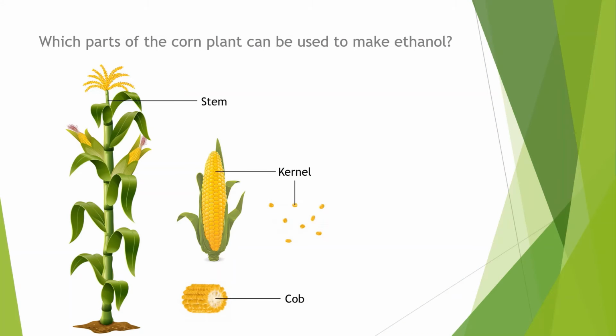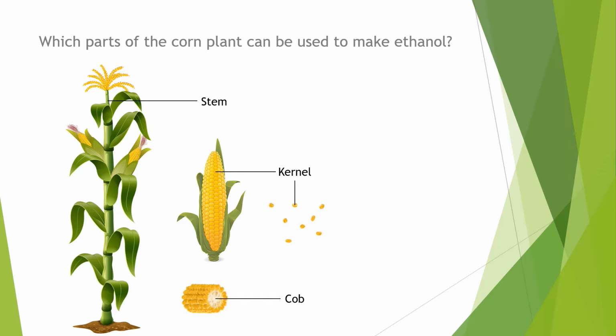In today's exercise, we will be conducting a fermentation reaction using different parts of the corn plant as a substrate: the stem, the kernel, and the cob. There is a lot of interest today in finding renewable energy sources, and corn is an ideal crop for that. We can grow a lot of corn very quickly per acre, per hectare, and it produces a lot of starch, and starch is actually a really good thing for biofuels because it's very easily converted to ethanol.